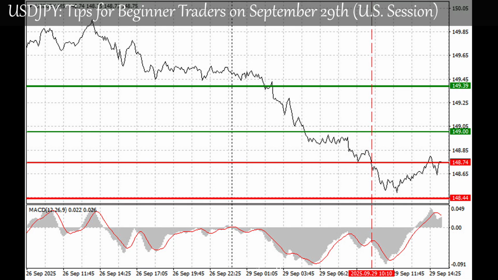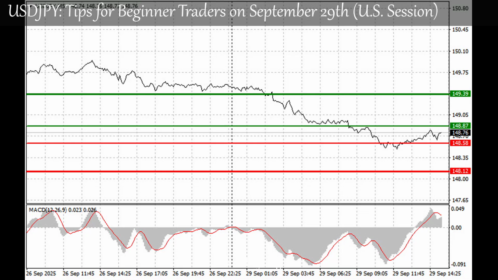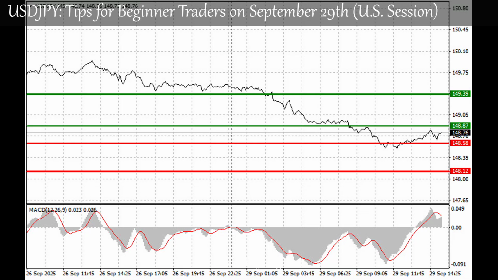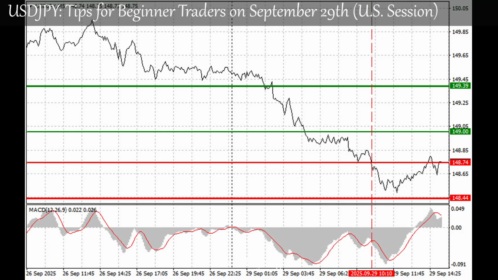By signal scenario 1, I plan to buy USDJPY today at the entry point around 148.87, the green line on the chart, targeting growth toward 149.39, the thicker green line on the chart. Around 149.39, I will exit long positions and open short positions in the opposite direction, expecting a 30-35 point pullback from that level. A continuation of the bullish market can support this growth. Important: before buying, make sure the MACD indicator is above the zero line and just starting to rise from it.